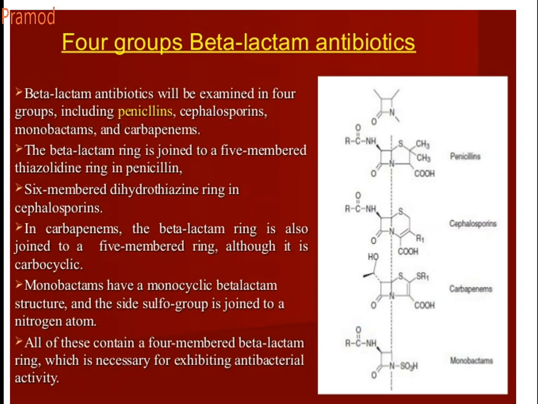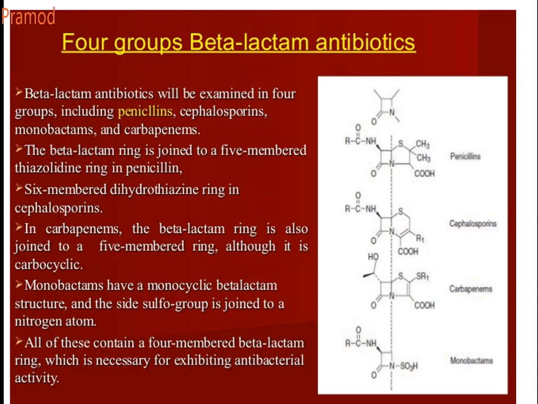Next is monobactam. Monobactam is a single beta-lactam containing ring. It is a 4-membered beta-lactam containing ring with the necessary antibacterial property. So these are the 4 classes of beta-lactam antibiotics. The first class is penicillin, which is connected to your thiazolidine ring.